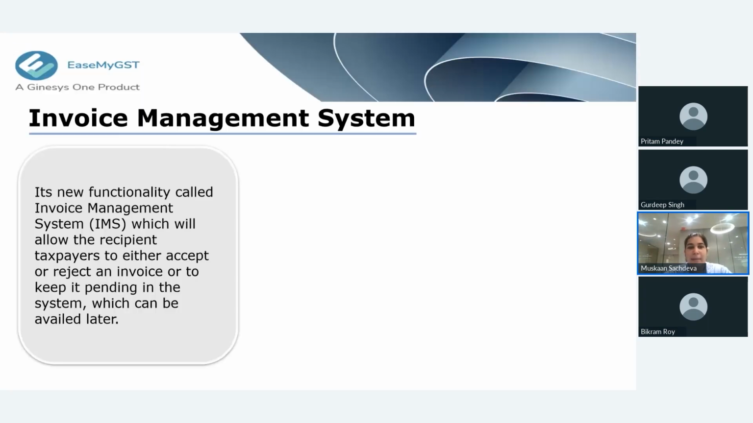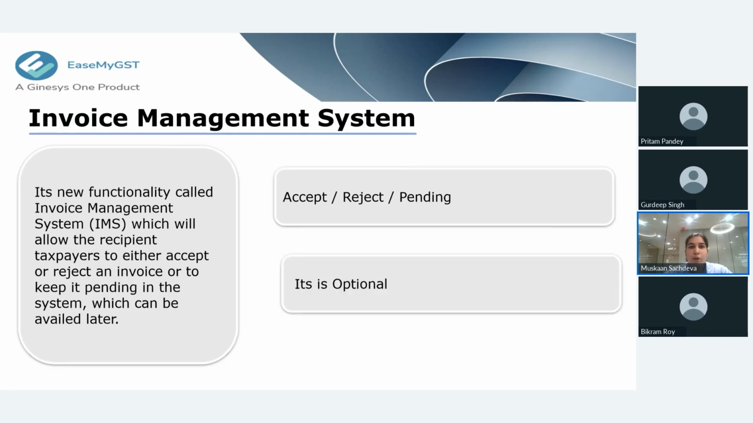The IMS is basically a functionality that has been allowed by the government to the taxpayers, where they can take action on their vendors' invoices. They can take action in three ways. They can either accept that invoice, reject that invoice, or keep that invoice as pending. And I want all of you to know that the IMS is not mandatory yet. It is optional till now. But what we believe is that the government will make it mandatory very soon in this financial year.